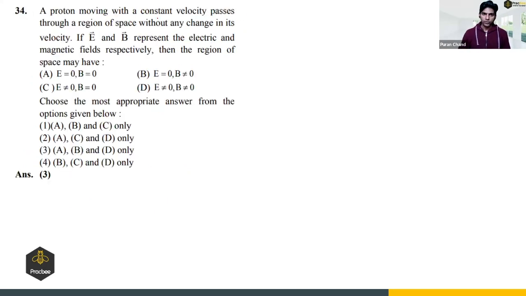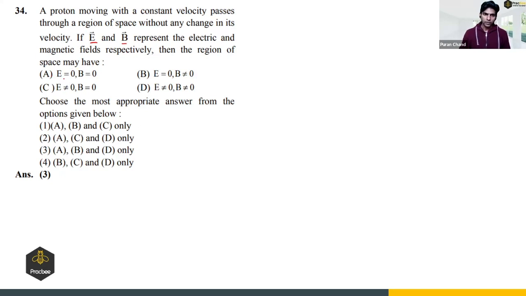Next, a proton moving with a constant velocity passes through a region of space without any change in its velocity. So velocity is not changing, right? If velocity is not changing, the direction as well as the magnitude is not changing, right? If E and B represent the electric field and magnetic field, then the region of the space may have, so we have given 4 options.